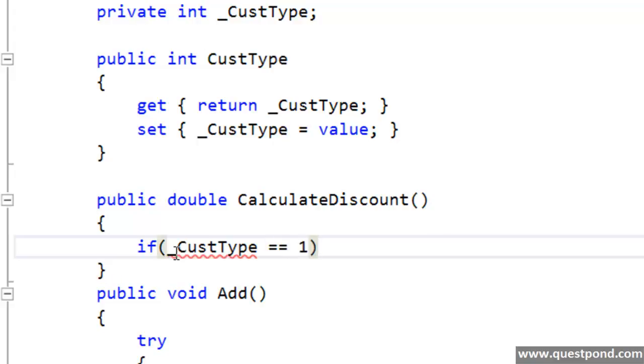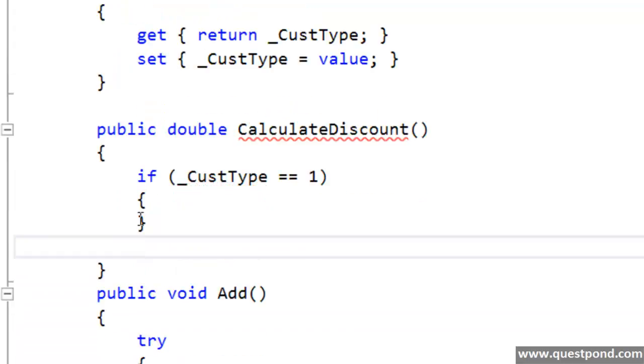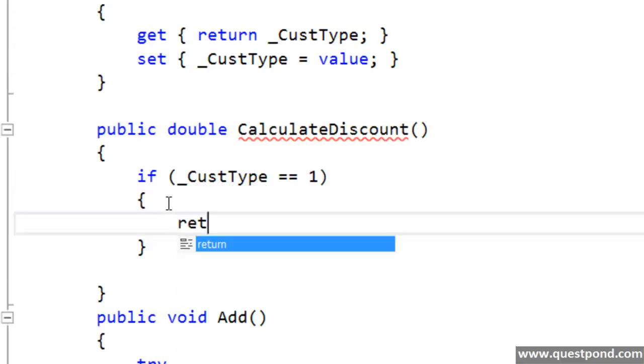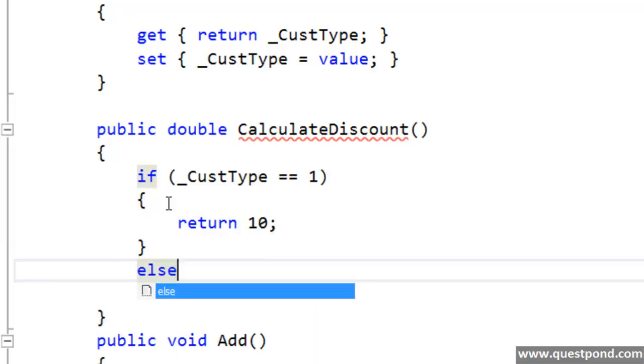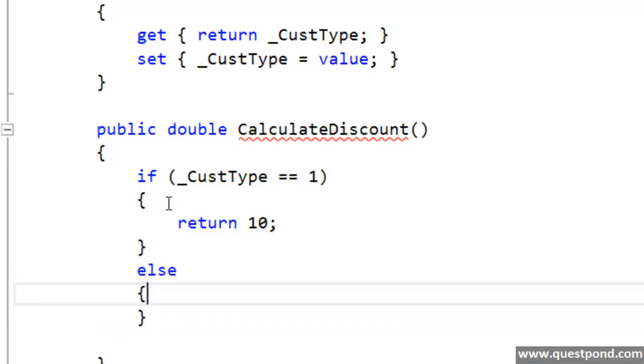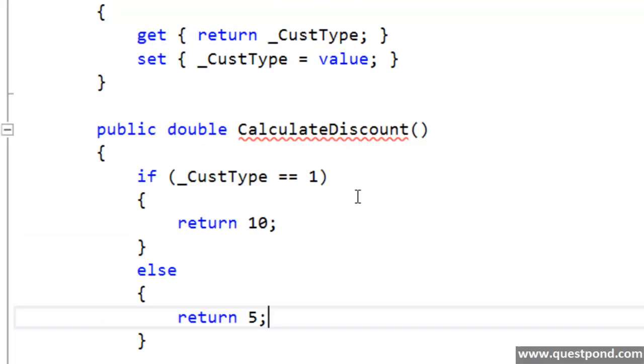If he's a gold customer, in other words he is buying a lot of things from us, let's give him a discount of 10%. And if he is a silver customer, so other than 1, everything is a silver customer, we will return a 5% discount.